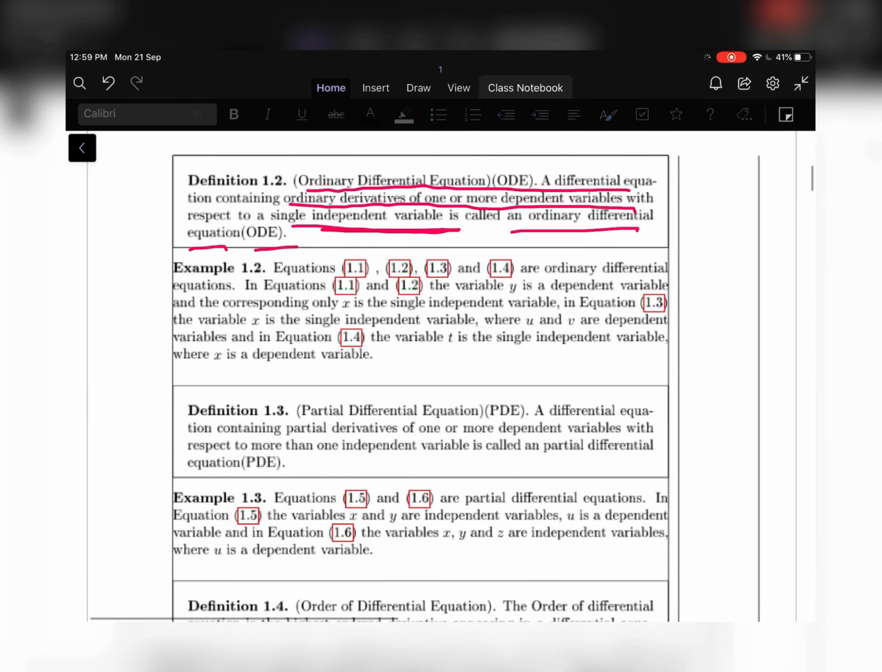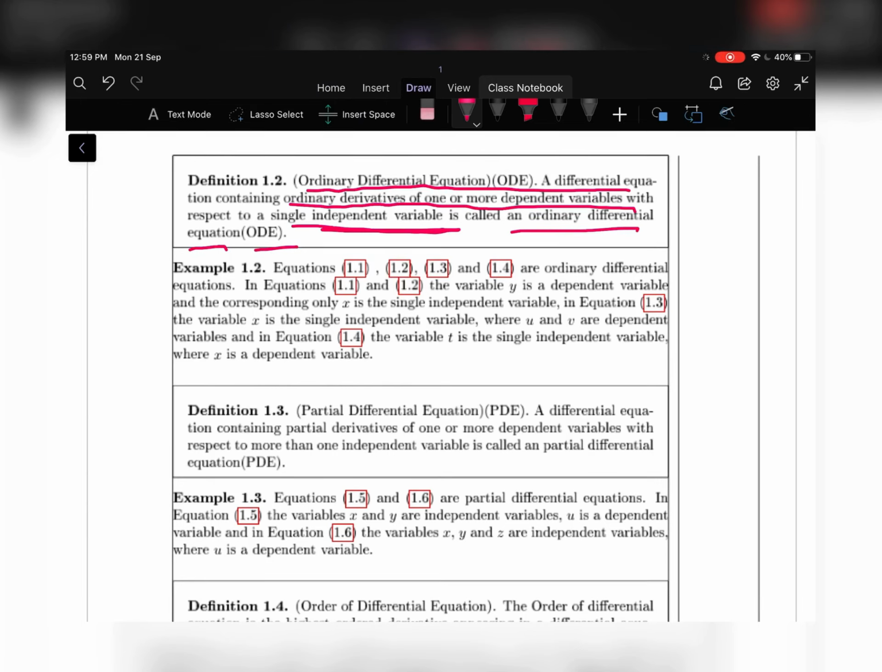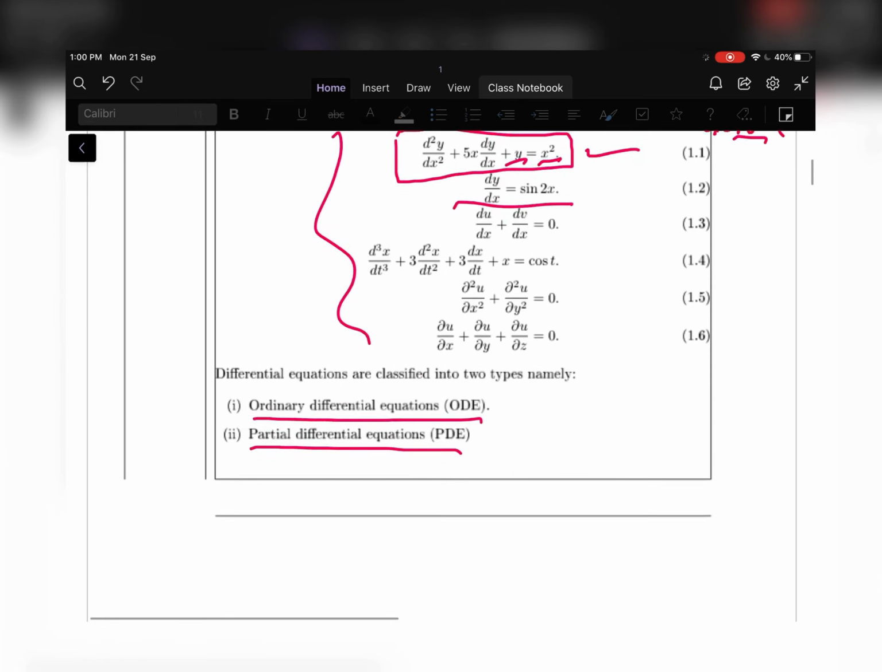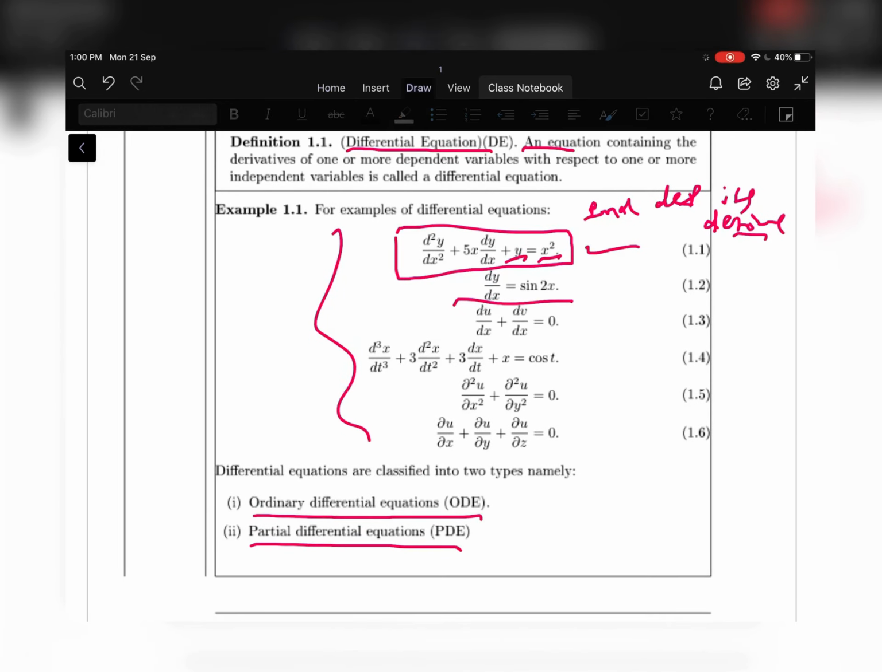Let us move to the definition of partial differential equation. A partial differential equation again is a differential equation. This equation containing partial derivatives of one or more dependent variables with respect to more than one independent variable is called a partial differential equation, called PDE. Let us move to some examples of ODE as well as PDE now.